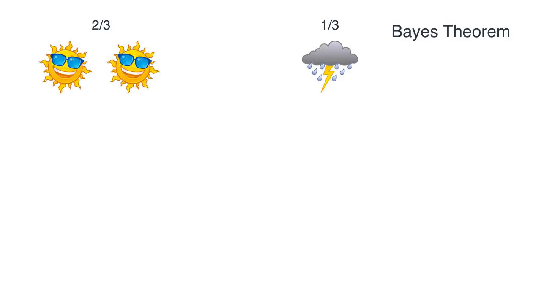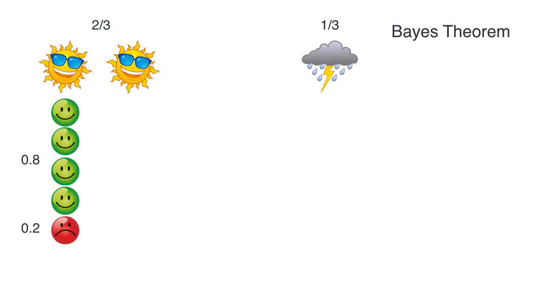That sunny day made Bob happy with an 80% probability, and sad with a 20% probability. So if there were 5 days that were all sunny, then Bob is happy on 4 of them and grumpy on 1 of them. And let's do the same thing for the second sun. If we have 5 sunny days, Bob is happy on 4 of them and grumpy on 1 of them.